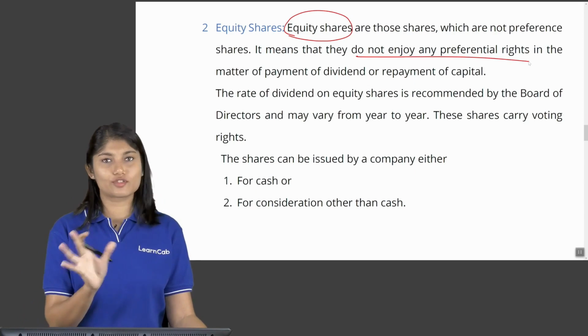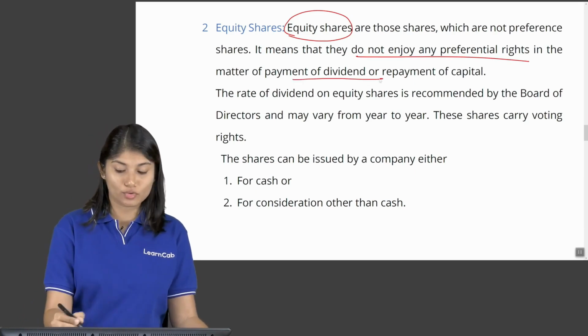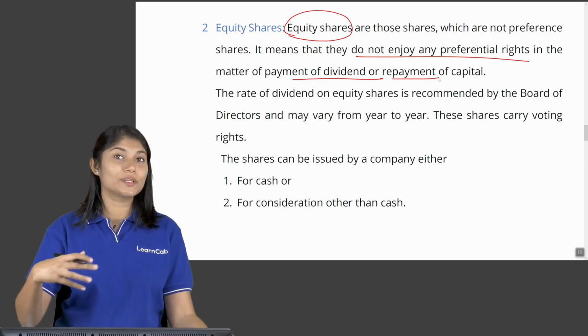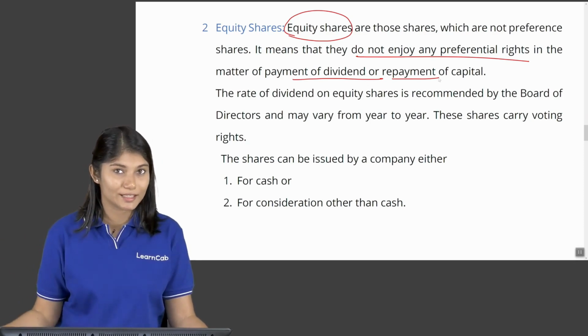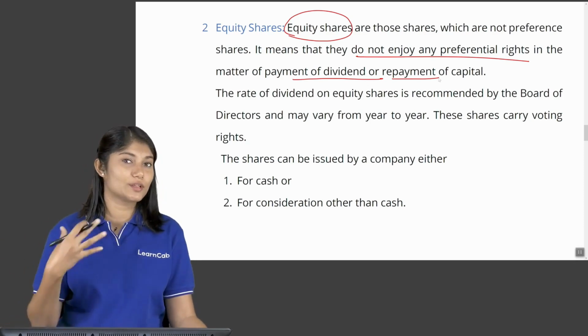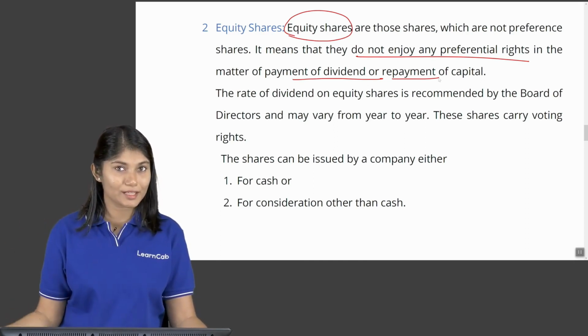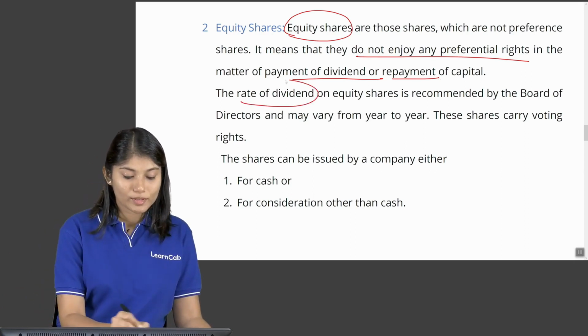They don't have any preferential rights with regards to safety, with regards to dividend or repayment of capital. But if the company does very well, they definitely have an option of getting very high dividend. They have a share in the profits, they have a share in the reserves. It is all theirs, right? They are the owners. So now the rate of dividend, how is this decided?